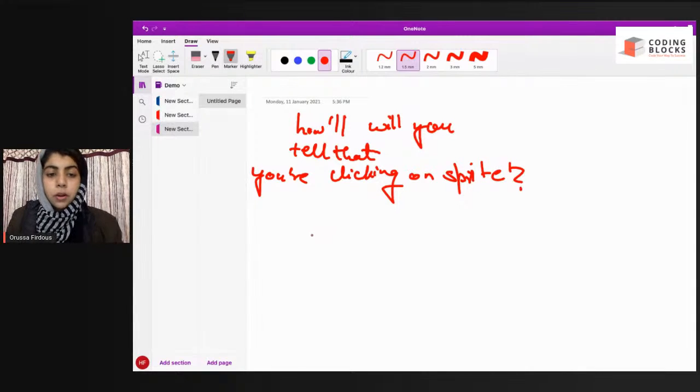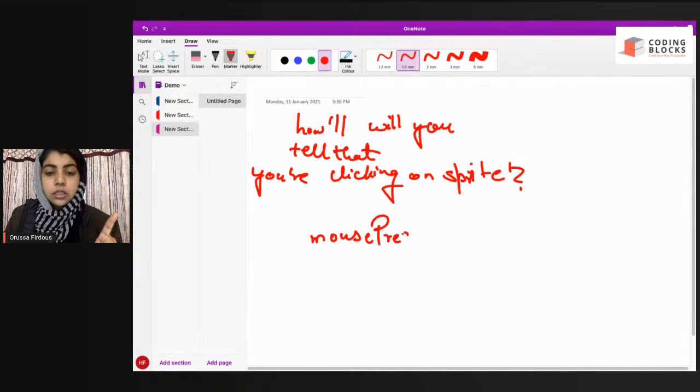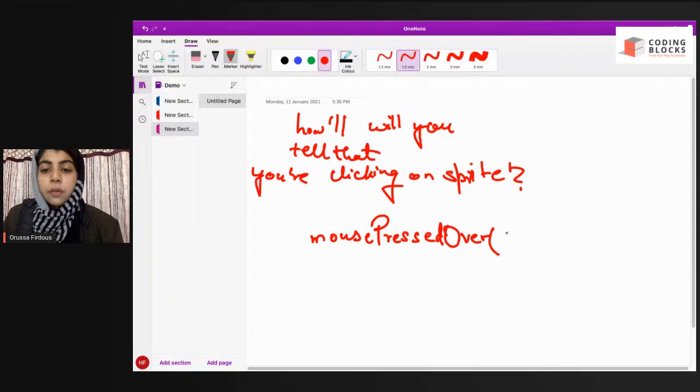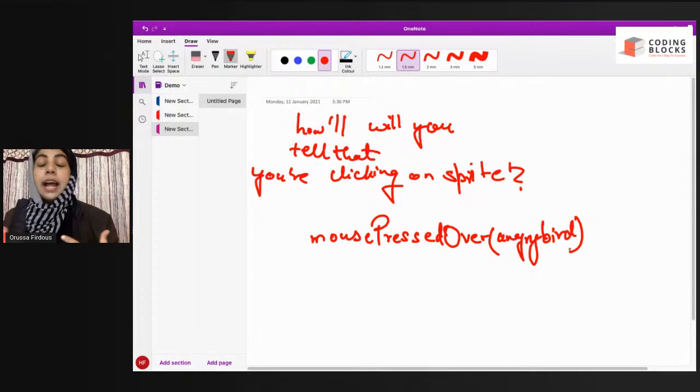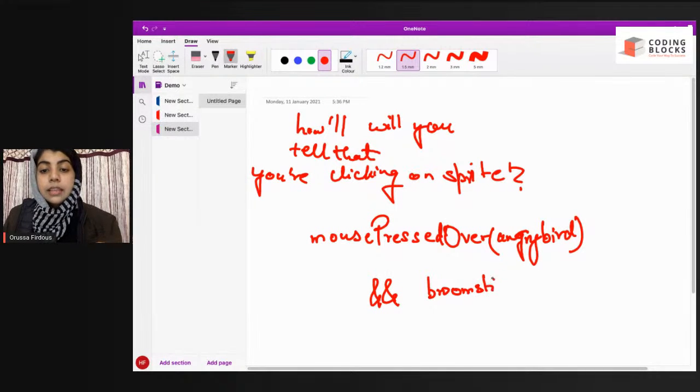Okay, so we have one block, mouse pressed over. If you are pressing your mouse over the angry bird, this will tell the Game Lab that the mouse is actually being pressed over Angry Bird, but there is one more condition, that your broomstick should be touching.